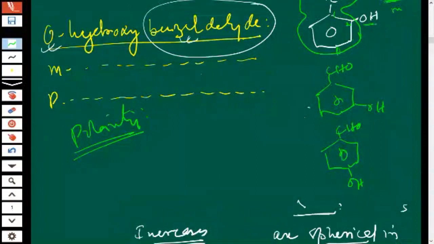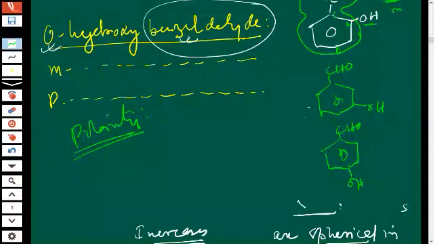So what is the question? In which molecule is high polarity there? I think ortho-hydroxybenzaldehyde. All are hydroxybenzaldehyde only. You need to know that. In which one? Ortho, first one, or para-hydroxybenzaldehyde.